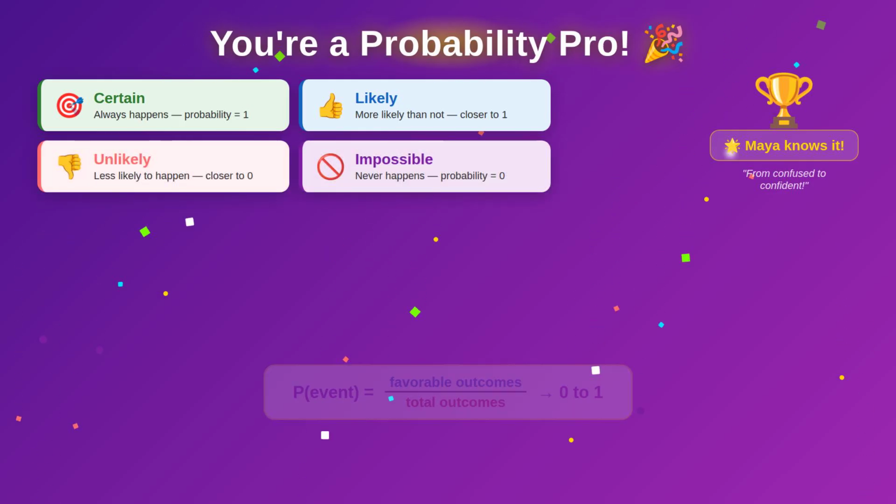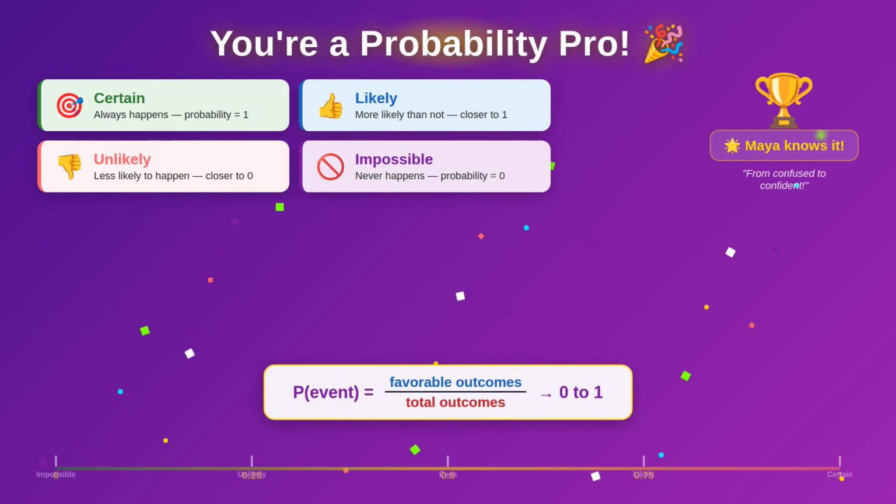Remember when Maya was staring out the window, totally unsure whether it would rain? Now she knows how to think about it mathematically. She can look at any situation, count the outcomes, write a fraction, and place it on the probability scale. From confused to confident, that's the probability journey. And you've made that same trip today.